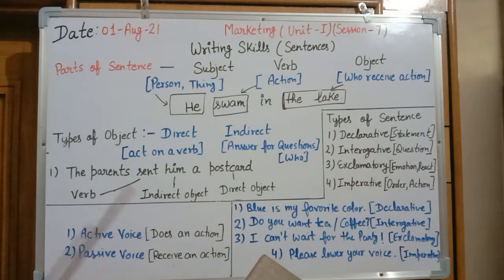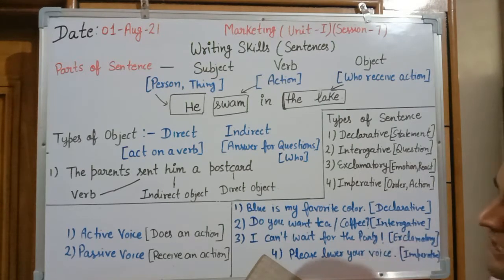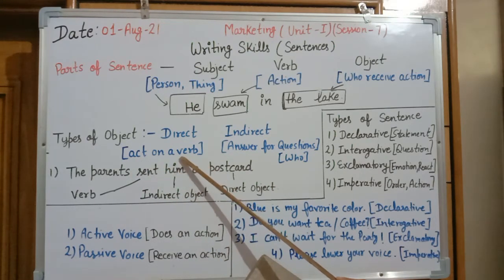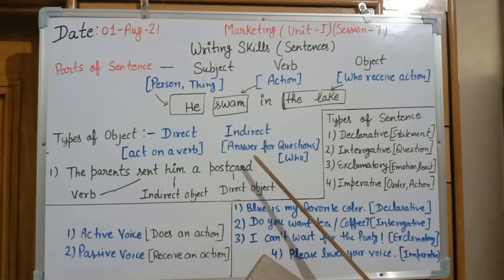Now, the next part is types of object. Basically, an object can be of two types: direct object and indirect object. What is a direct object? The object which will act on a verb is known as a direct object. And the indirect object is the one that tells who will receive or who will be affected by the action.